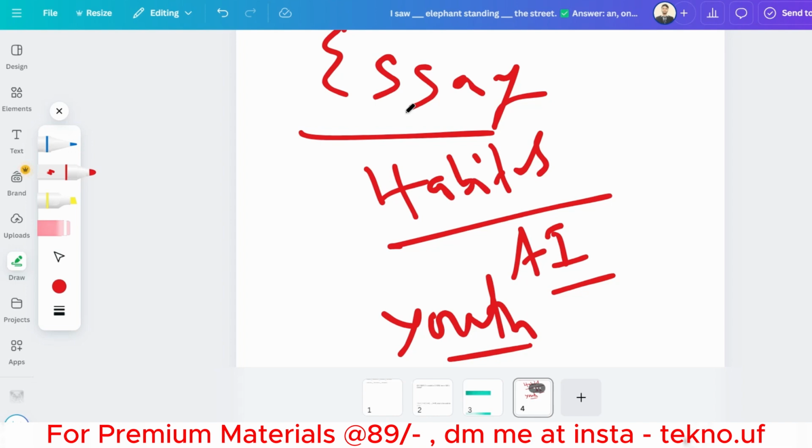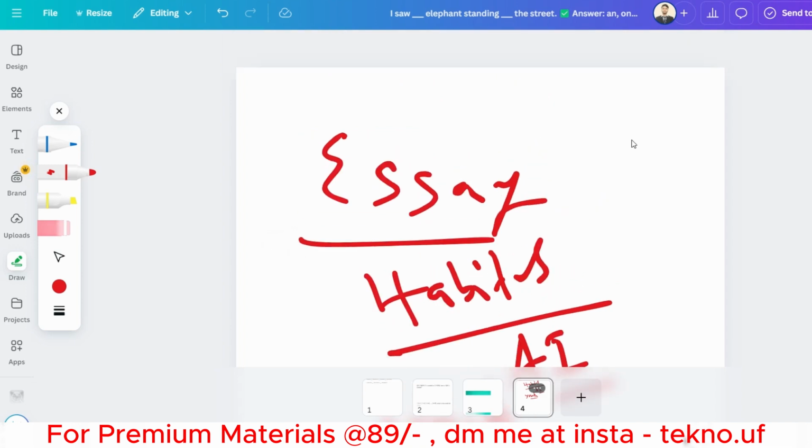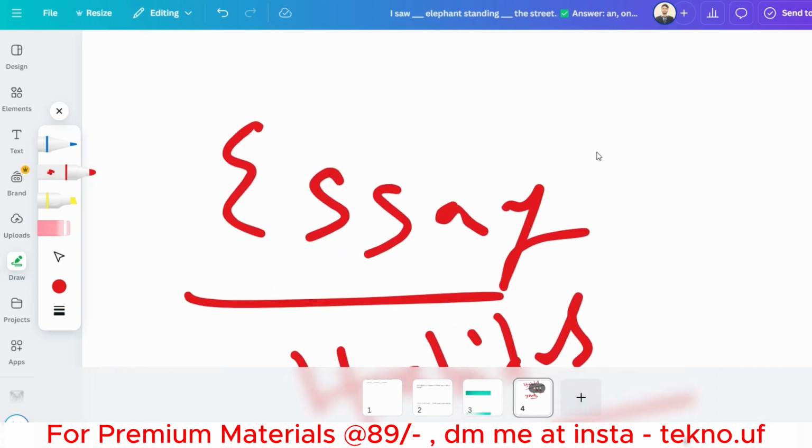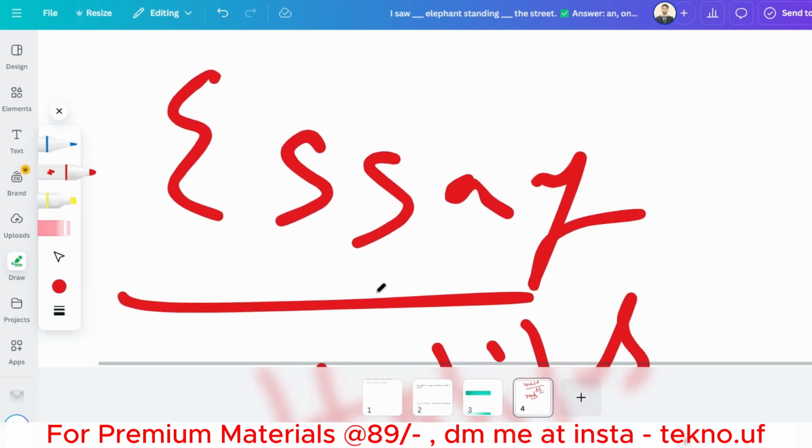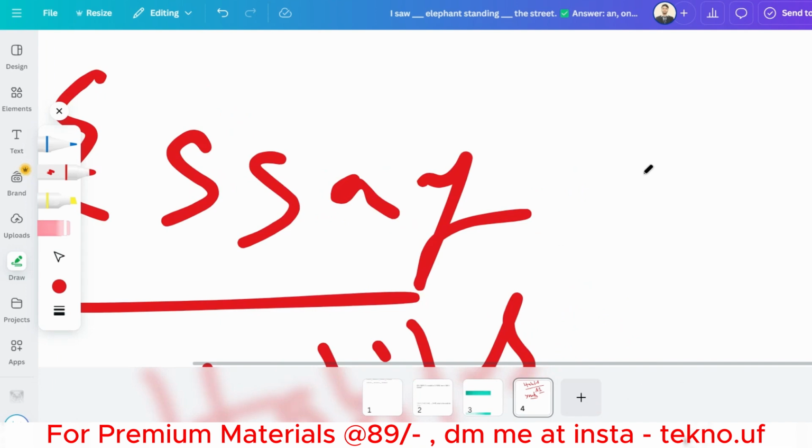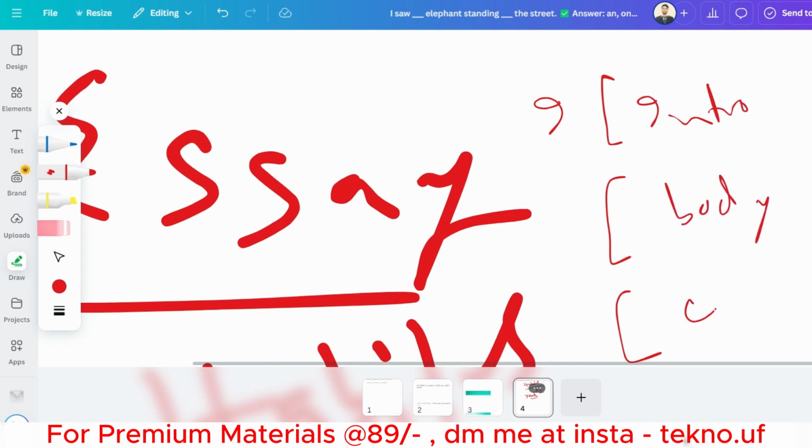Okay, so in essay writing, just do some things. You will have to maintain at least three paragraphs. Three paragraphs means intro at first, then the body, and then the conclusion. You must maintain this.